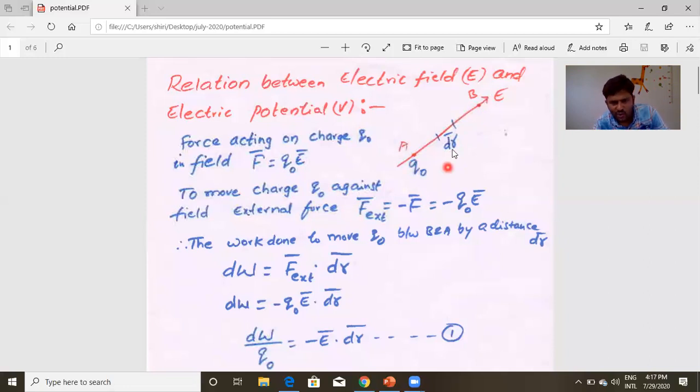For that, what I am trying to do is, I considered an infinitesimal element dr. To move a distance of dr, the work done is equal to force dot product this dr.